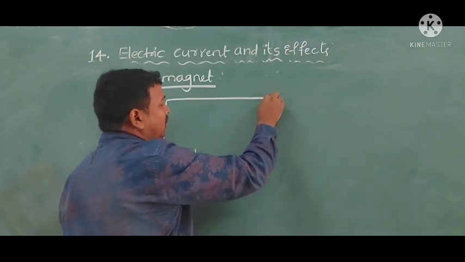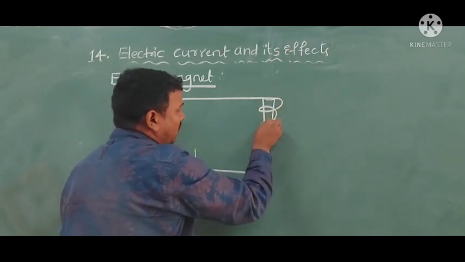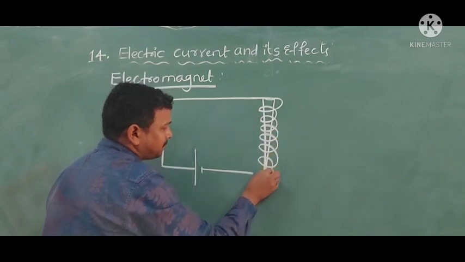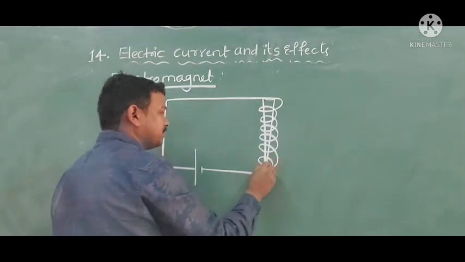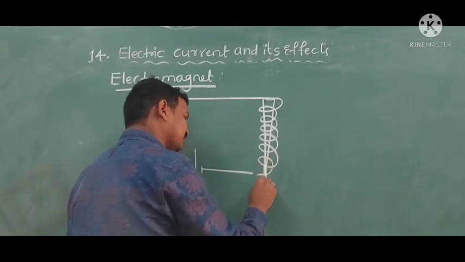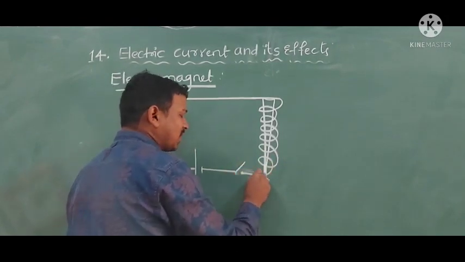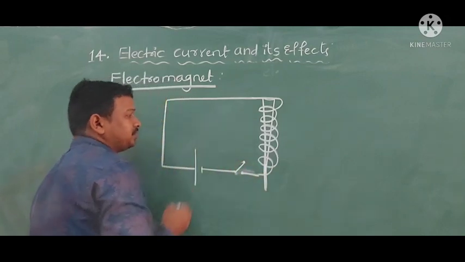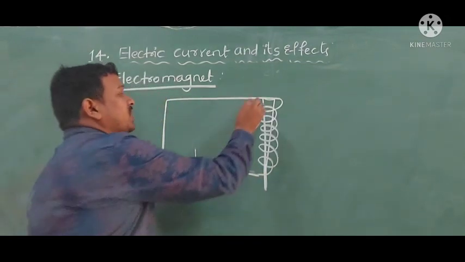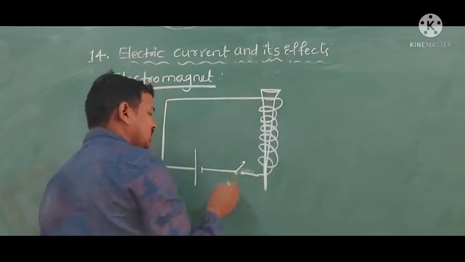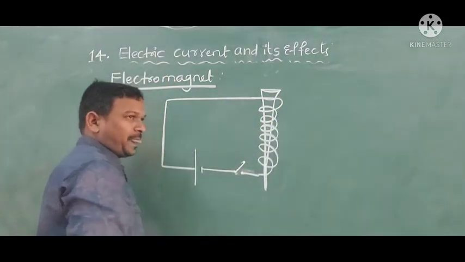After that, I am winding this wire around the iron nail like this, along with the key. So when I am switching off, the circuit is in off position, open circuit.